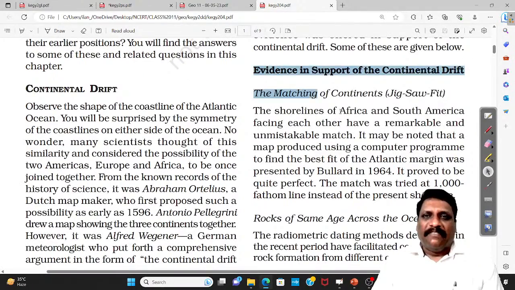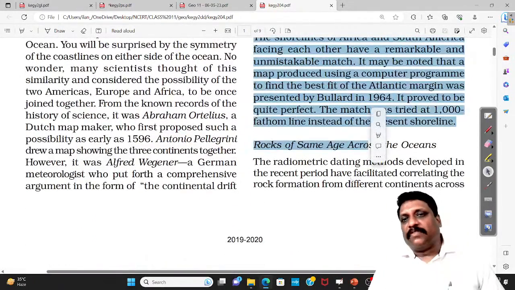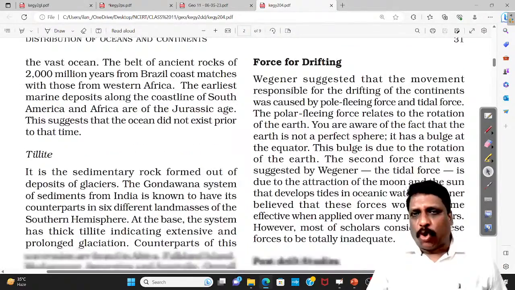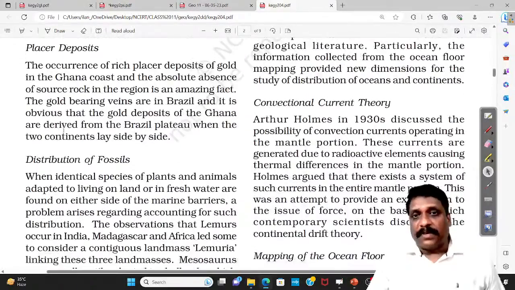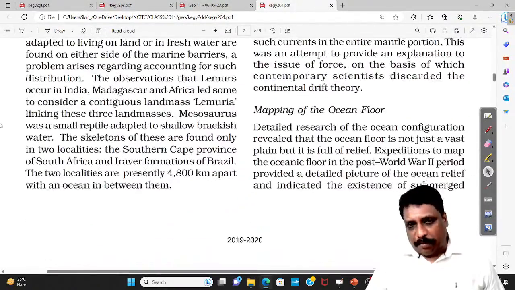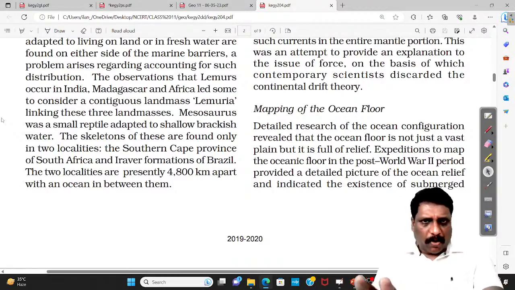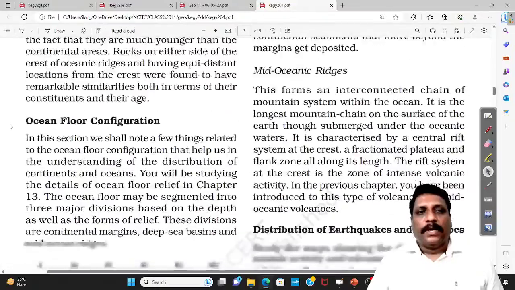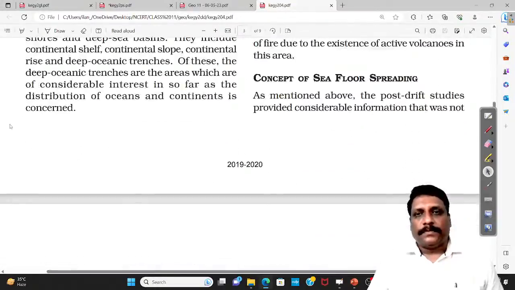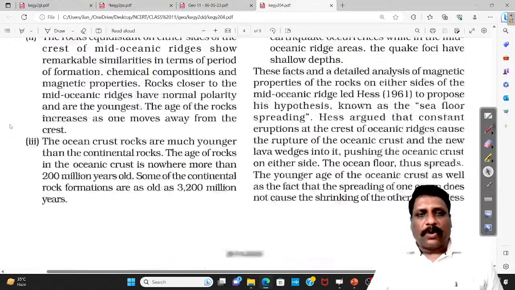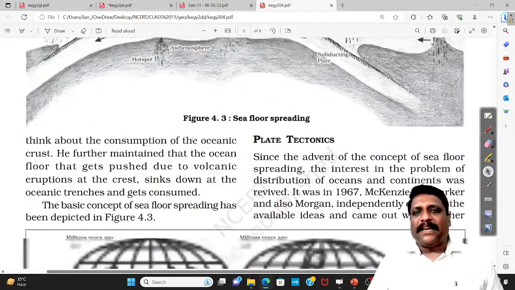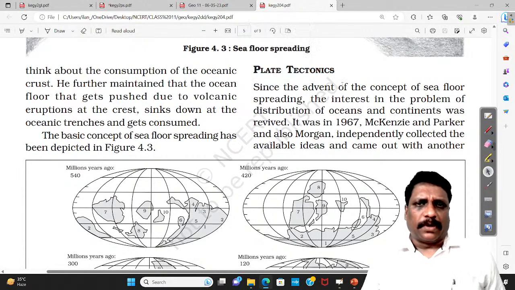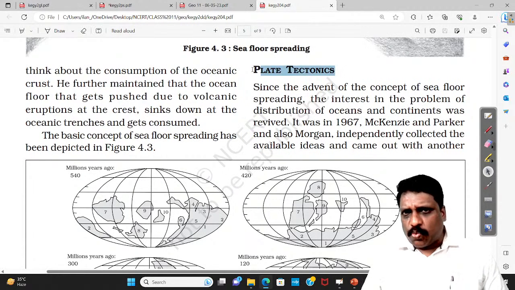He also talks about the evidence in support of this continental drift theory. Somewhere you should look for this evidence also. Then, my dear friends, continental drift theory is very important, I'm not denying the fact. But what is very, very important, I'll tell you: the topic called plate tectonic theory is very, very important. This is one holistic theory.